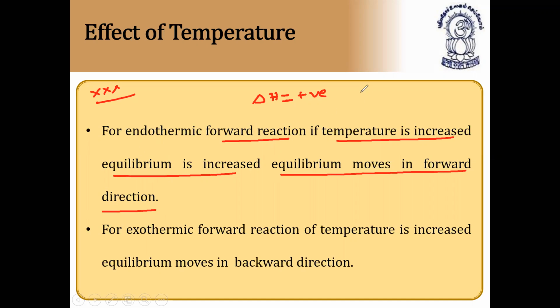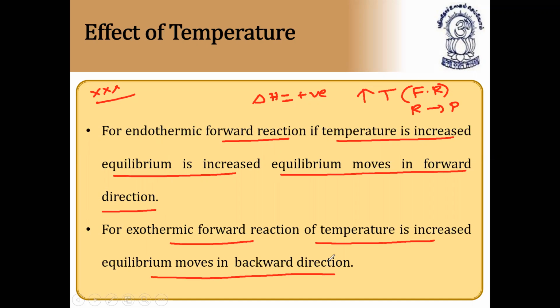For endothermic reactions, as the temperature increases, the forward reaction is favored, that is, reactants change to products. Similarly, for an exothermic forward reaction, if temperature is increased, equilibrium moves in the backward direction. It means for an increase of temperature in exothermic reactions, where delta H is negative, equilibrium will shift in the backward direction. That is nothing but products changing to reactants.